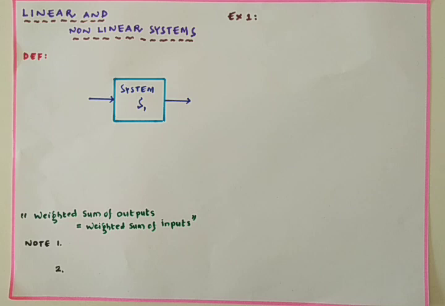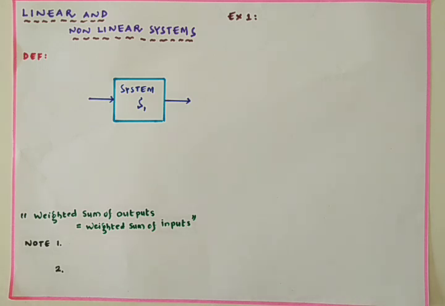If a system satisfies homogeneity and superposition, then that system is called a linear system. If a system is unable to satisfy homogeneity and superposition, then that system is called a non-linear system.